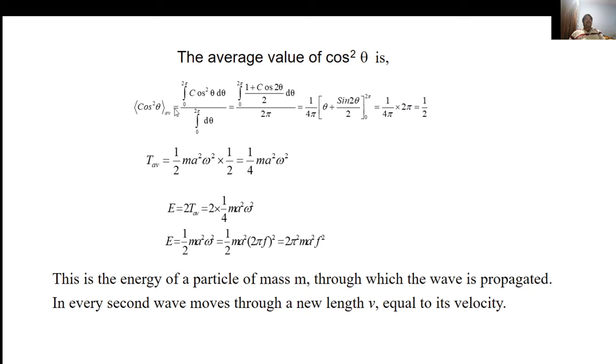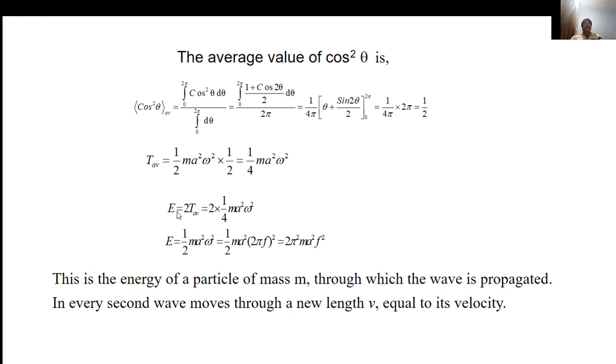Substituting the value of cos square theta average in the equation, we get T average equals 1 by 2 m a square omega square into 1 by 2, that is equal to 1 by 4 m a square omega square.